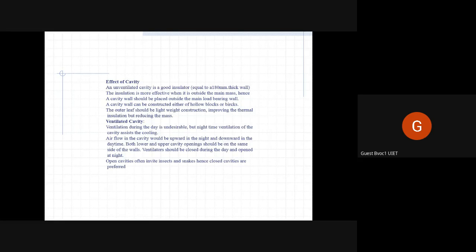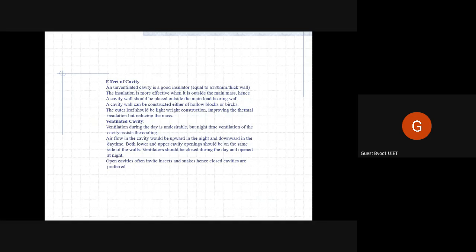Asif is asking which material is maximum hot: reflected glass, concrete, or I don't understand the last one, but I will tell you. आप क्या पूछ रहे हो, I don't know. Reflected glass meaning glazed glass, meaning it has a reflective film on the outside. It transfers less heat because most of it is reflected back.